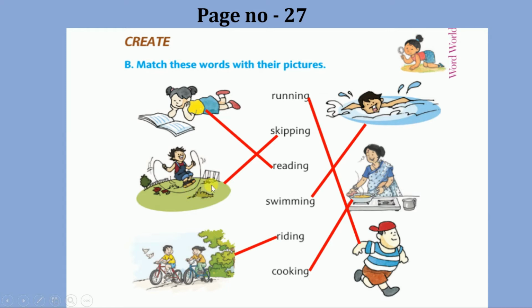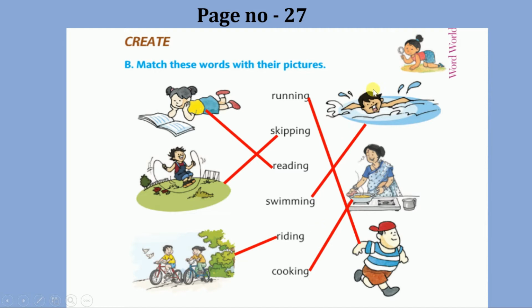So, match the picture with the word skipping. Now, next picture. Here the children are riding a bicycle. So, match the picture with the doing word riding.